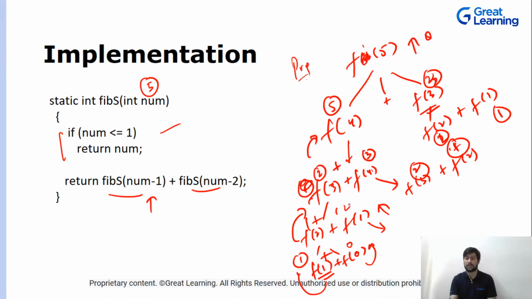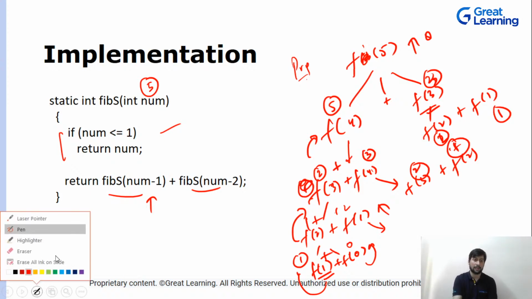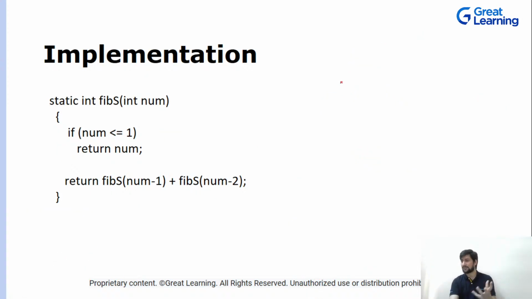So now if you observe carefully this tree, what is happening over here, so basically this is a simple question, right guys? So basically we are calculating, we have already seen this.